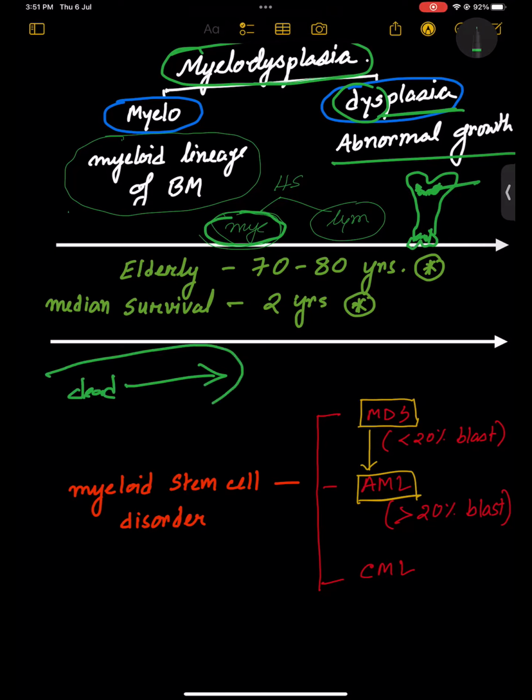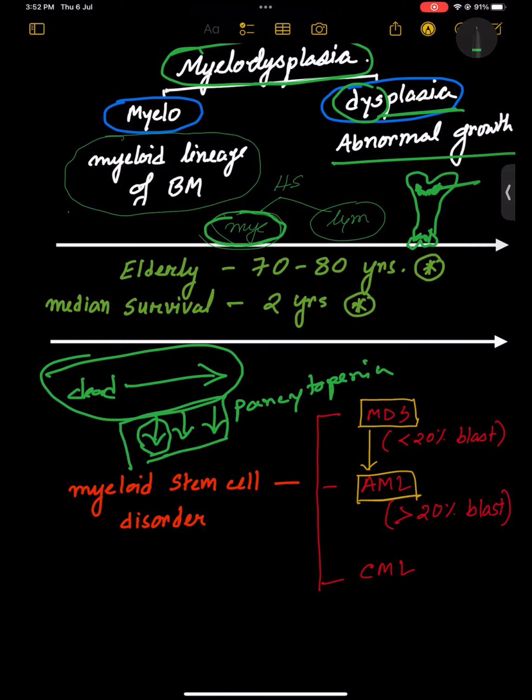So what happened? The whole cell counts, WBC will be low, platelet will be low, RBC will be low. So there will be pancytopenia, because they cannot get mature and ultimately they're dying in their childhood, if you are telling it like that. So there will be no mature cells, so all cells will be down. There could be pancytopenia, or maybe any of the cells could be down. Maybe WBC only low, or platelet only low, or RBC, or maybe all three of them together low. That means pancytopenia. Okay, dear?